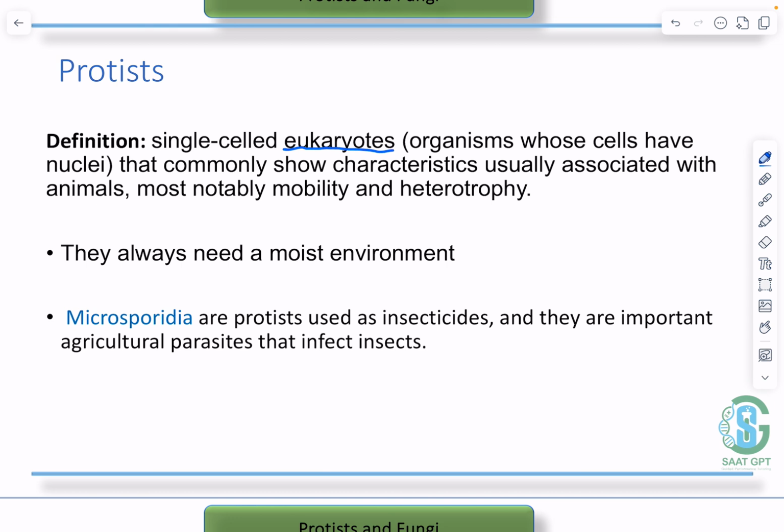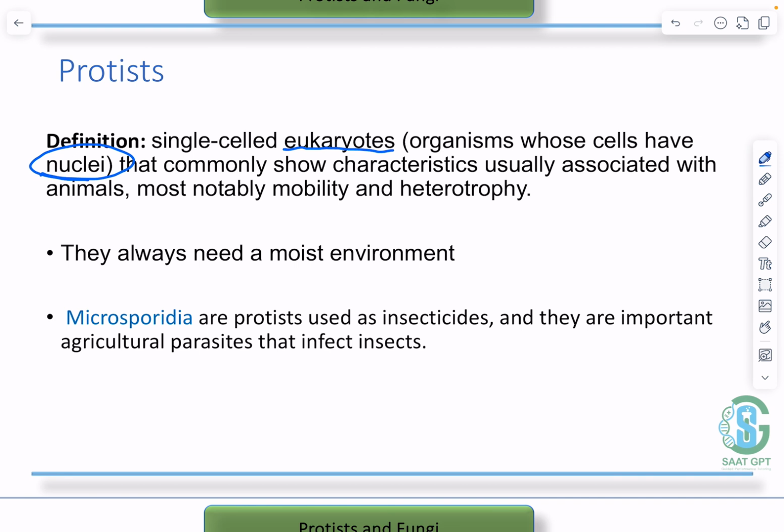The protists are single-celled eukaryotes. Now I'm going to remind you of the difference between the eukaryotes and the prokaryotes again. The eukaryotes are organisms that possess nuclei. Nuclei is the plural of nucleus, while the prokaryotes lack the nucleus, and they also lack all the membrane-bound organelles. This is the main difference between them.